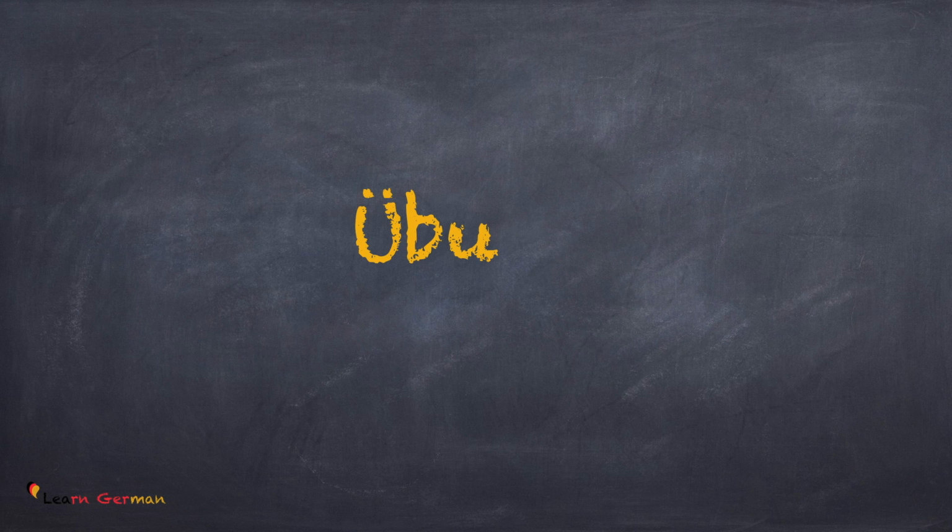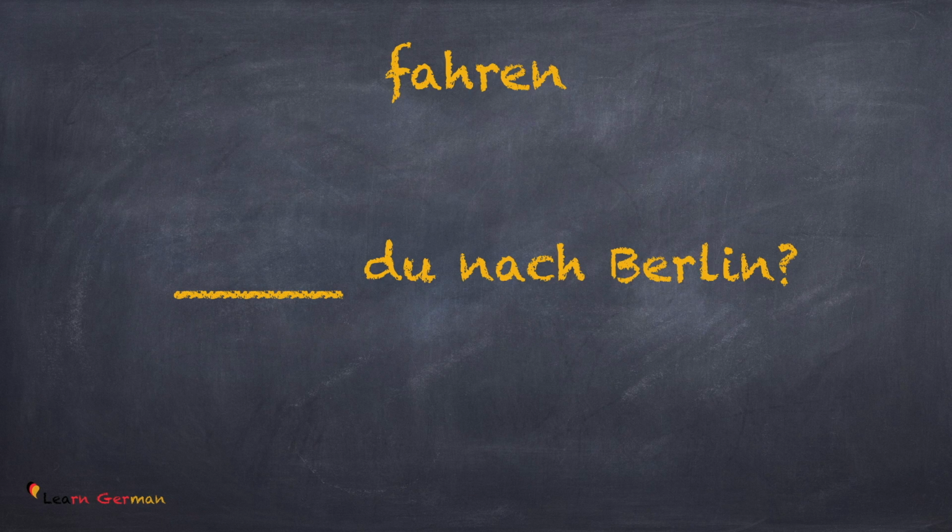Now let's do an exercise to understand how much of these conjugations you've picked up. Übung. You have to fill in the blank with a conjugated verb. In the first sentence, the verb is fahren. My subject is du, so the answer would be fährst du nach Berlin?